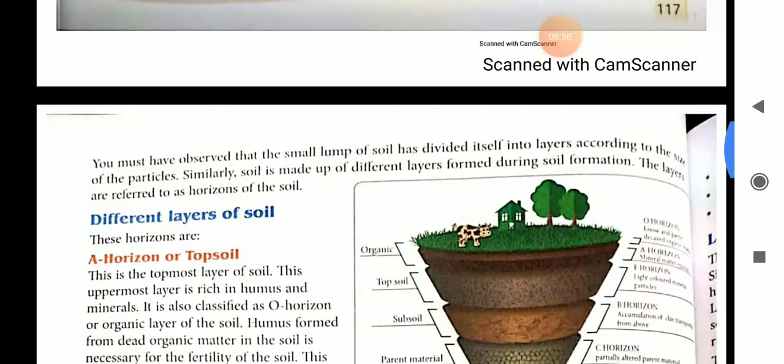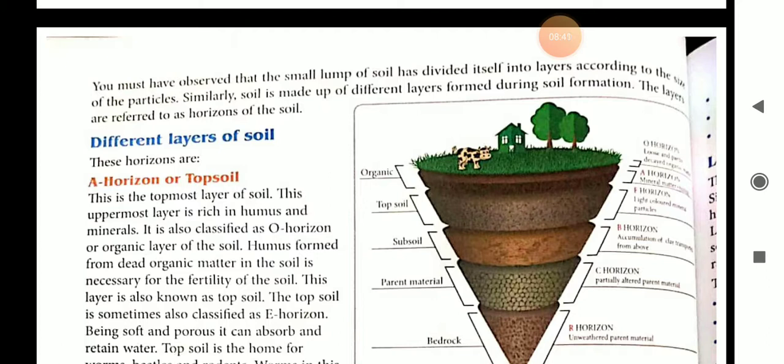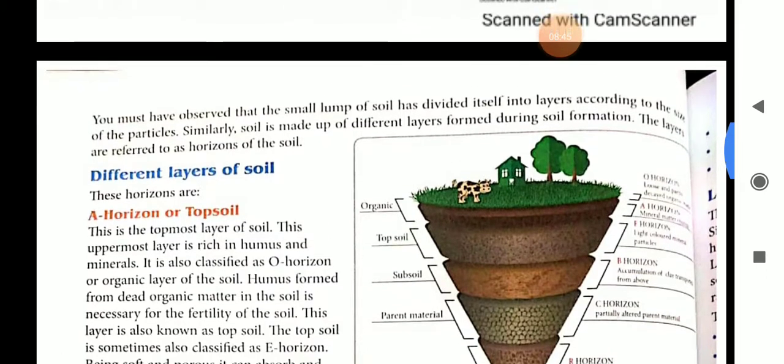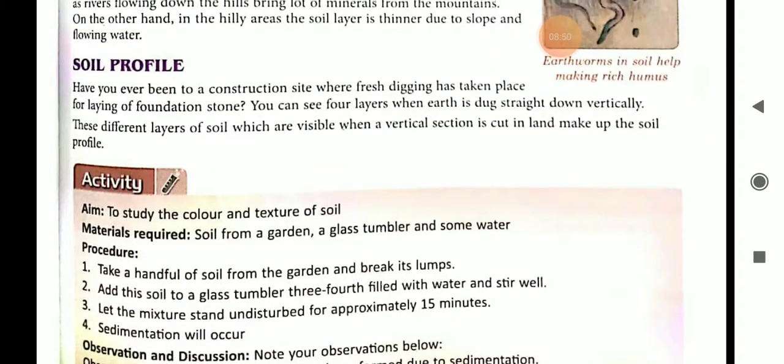See here, when we go down from upper to lower layer, different layers can be seen, and this is the soil profile. The layers of the soil which are visible when a vertical section is cut in land make up the soil profile.